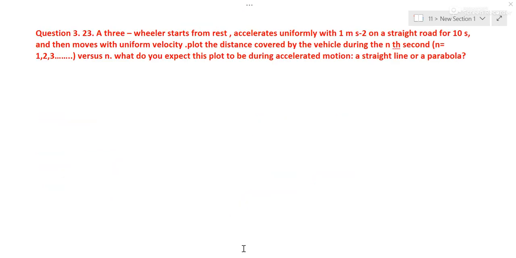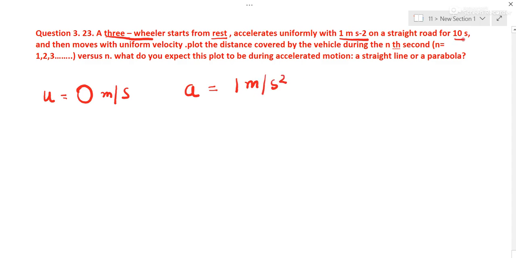Let us see this question. A three-wheeler starts from rest, so u is equal to 0. It accelerates with an acceleration of 1 meter per second square on a road for 10 seconds.